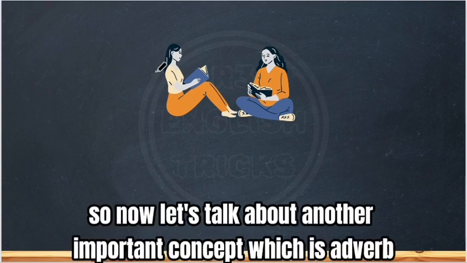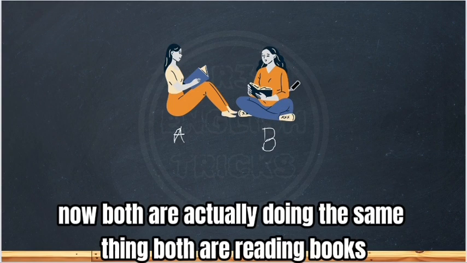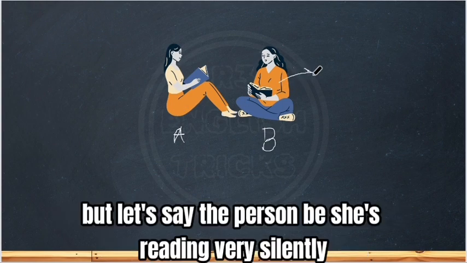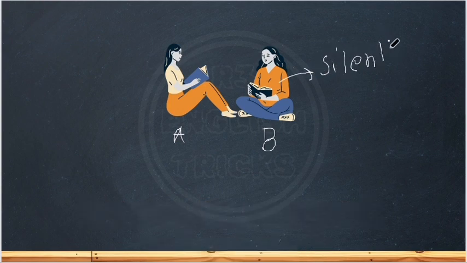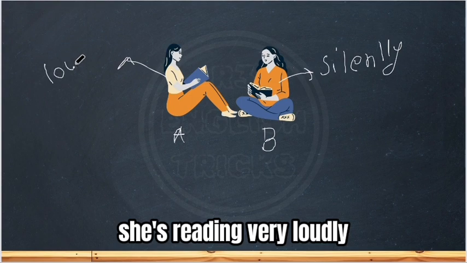Okay, so now let's talk about another important concept, which is the adverb. Suppose this person is person A and this person is person B. Both are doing the same thing. Both are reading books, right? But let's say person B is reading very silently, without making any noise, and person A is reading very loudly.